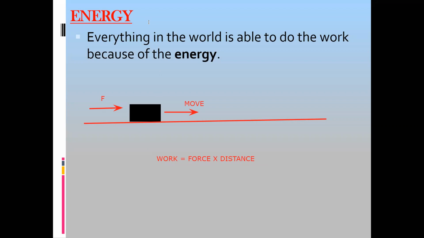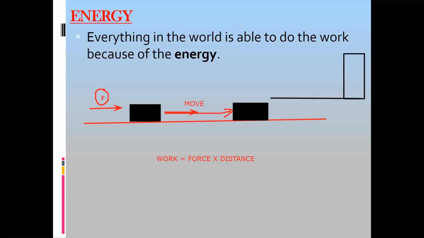So simply, ability to do work means if we are able to apply force and we can move the object a certain distance, it means we have energy or we have supplied energy to the object. So the ability to do work is simply known as energy. For example, say a large block is on the ground, and you're applying a force.